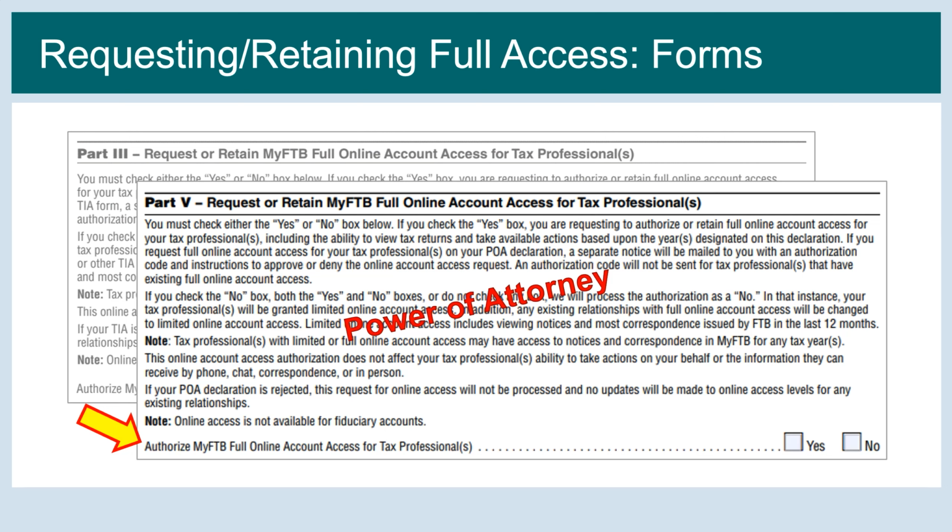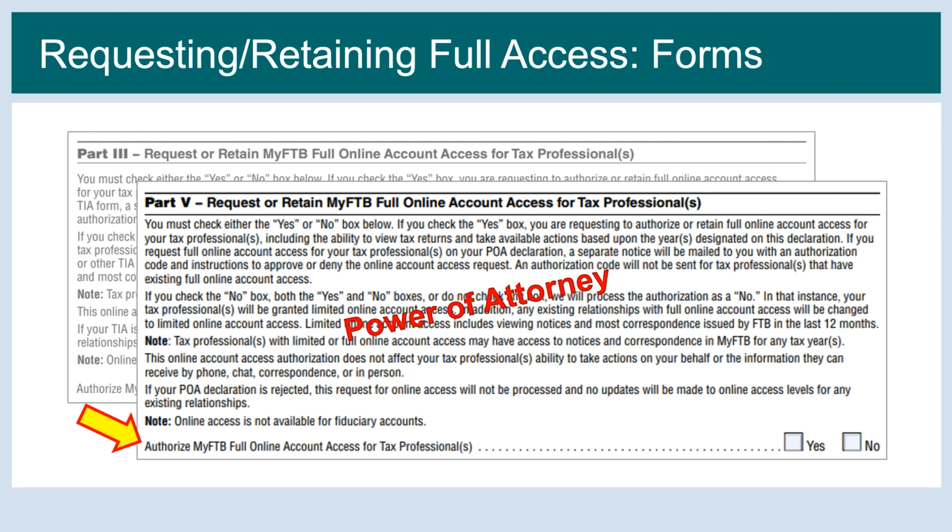This notice is sent to the taxpayer so that they can approve or deny the request. We will not send this notice if the representative does not have a MyFTB account or if the representative already has full online account access.